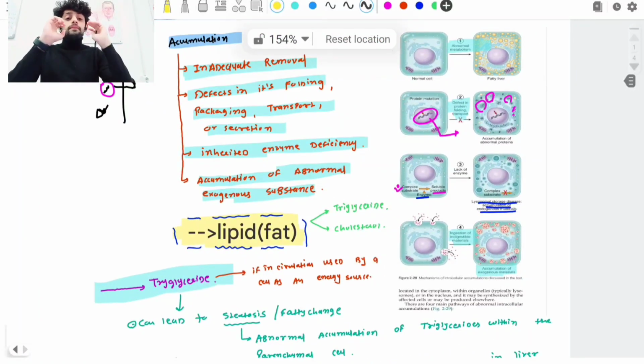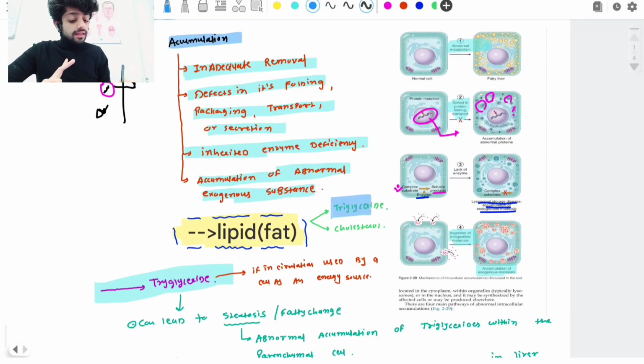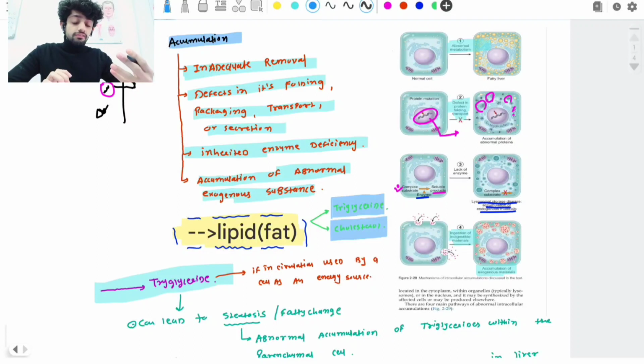Normally lipid is available in two forms. What forms? Number one is the triglyceride form and second is the cholesterol form. What is the difference between the triglyceride form and the cholesterol form? When these lipids are present in the circulation, that is referred to as the triglyceride form, and when this lipid goes and is stored inside some cells, that is referred to as the cholesterol form.